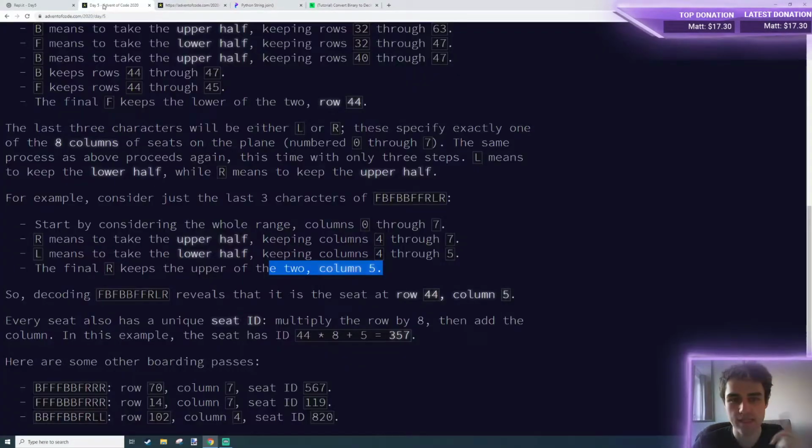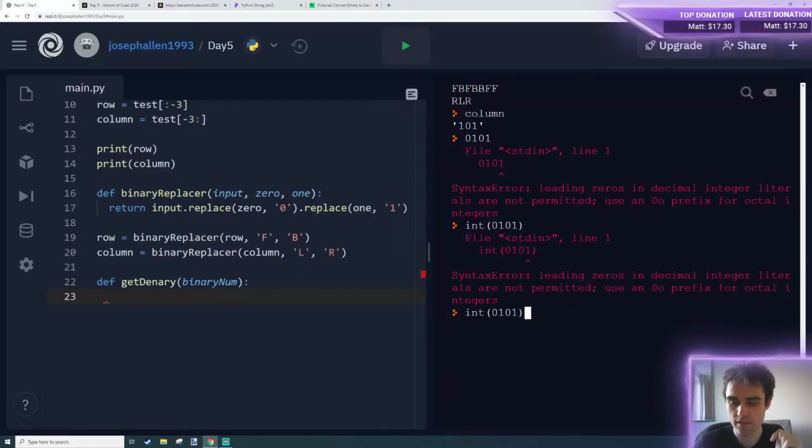I wonder if I can cast it to a binary first. So instead of... So bin will convert... No, it won't. I guess I don't need to worry about leading zeros, because if there's a leading 0, it's not useful information anyway. So let's see if we can get away with not worrying about that.